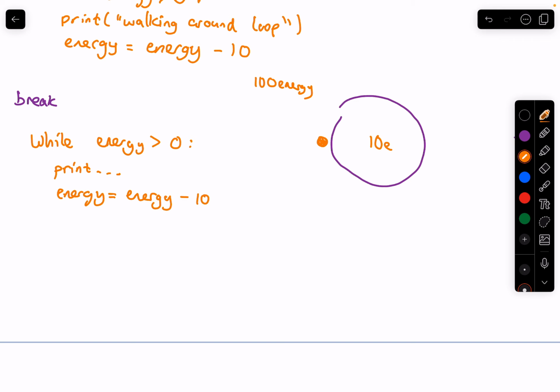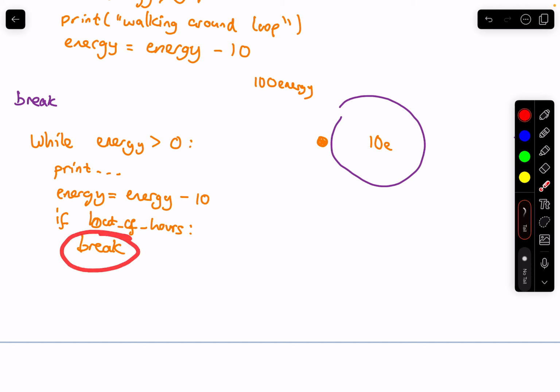So if out of hours, then stop it. And what this will do is the break will exit out of the while loop. Even if this condition is still true, the break is going to exit out of the loop prematurely.